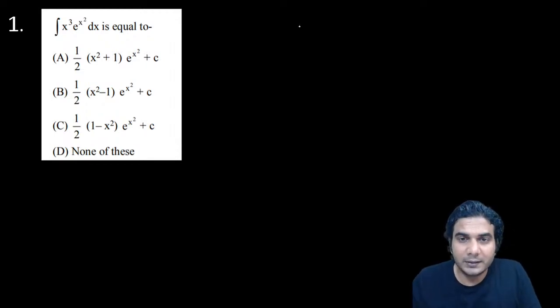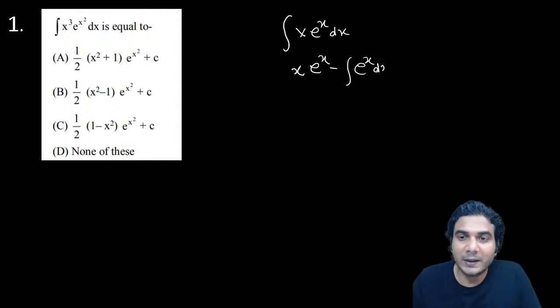See, this one is extremely easy integration. In fact, you can do it in your mind. x e raised to x. The first function is x. Always exponential is the last second function. So integration of e raised to x is e raised to x, minus differentiation of x is 1 and integration will remain the same, e raised to x. So finally you're getting x e raised to x minus e raised to x.